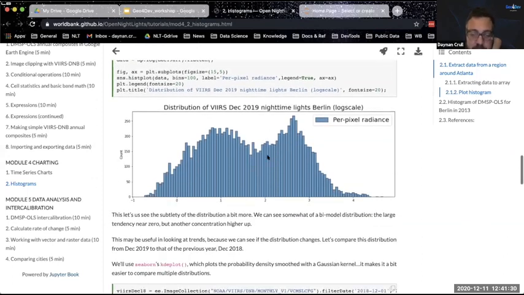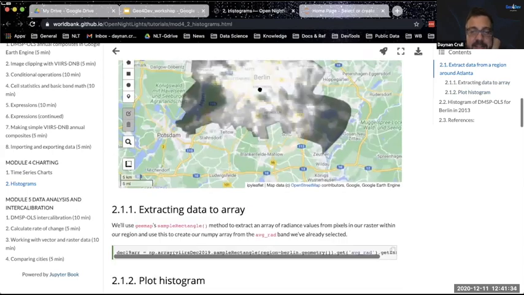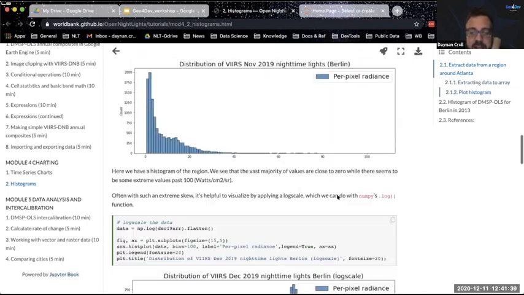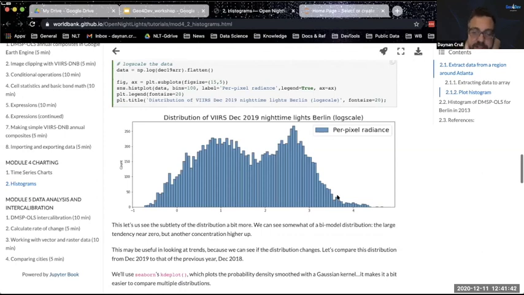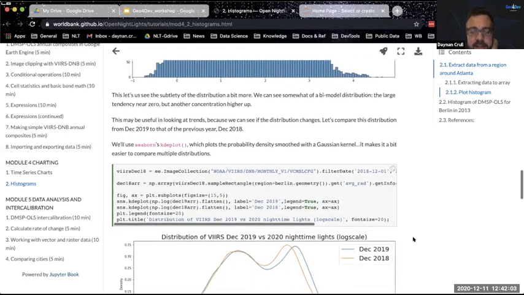And we see here a fairly distinct bimodal distribution, which is perhaps not surprising. You have high light density areas, and then you have low light areas in our region. And as you can imagine, it would be interesting to compare this distribution of lights across time. Does it shift? Does it change across regions? Do you see a distribution like this in other cities in Germany or elsewhere? You can even do statistical analyses with this distribution, non-parametric tests. Are these pulled from the same sample in terms of distribution? There's a lot of good stuff you can do.